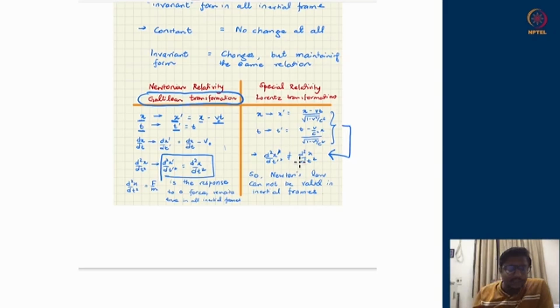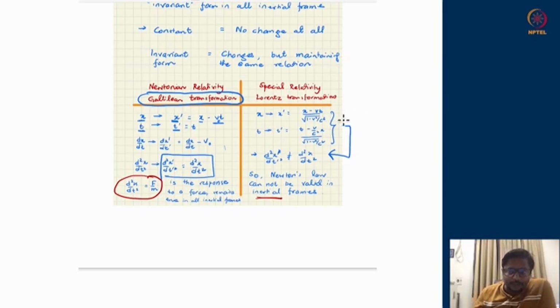So therefore, if this was supposed to be a law of nature, the response of a particle on application of any force, then this response does not remain the same across all inertial frames. Under Galilean transformation, it was true that the response which was generated, which is d2x upon dt square, had the same value across all inertial frames. So that was an acceptable law of physics.